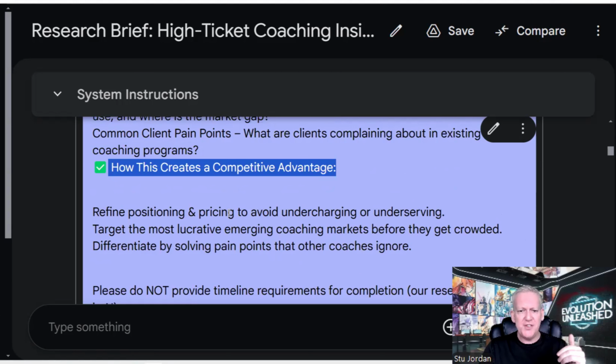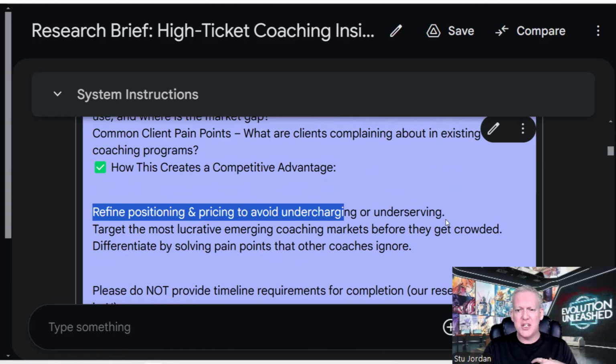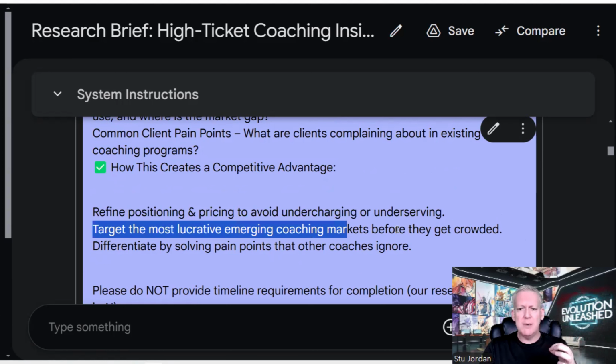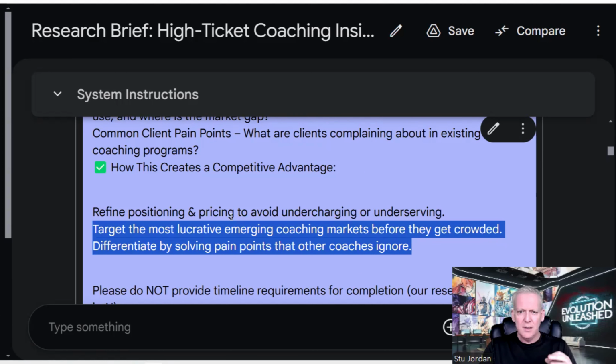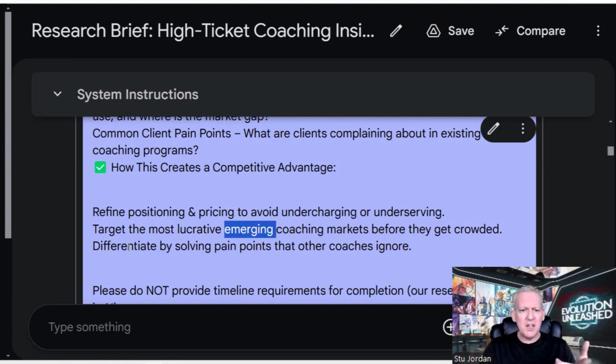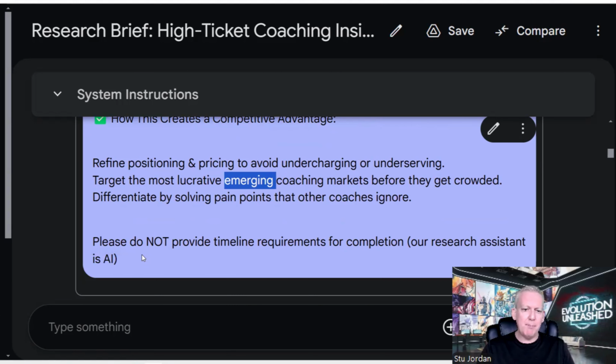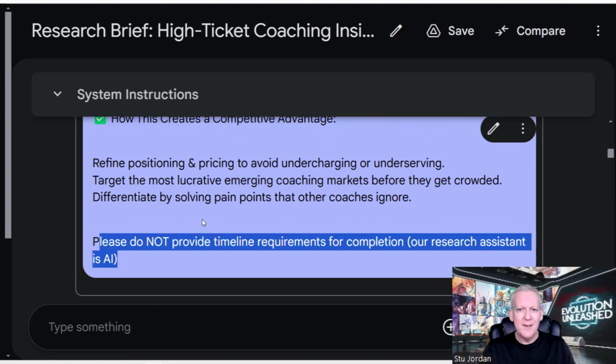We want to refine positioning and pricing to avoid undercharging or underserving. We want to target the most lucrative emerging coaching markets before they get crowded. Emerging. Cool, cool. Very cool. And we want to differentiate by solving pain points that other coaches ignore or overlook. And then I just add, please do not provide timeline requirements. Otherwise, it'll say, please spend 4 to 6 months on this and split your time like this. We don't need any of that.